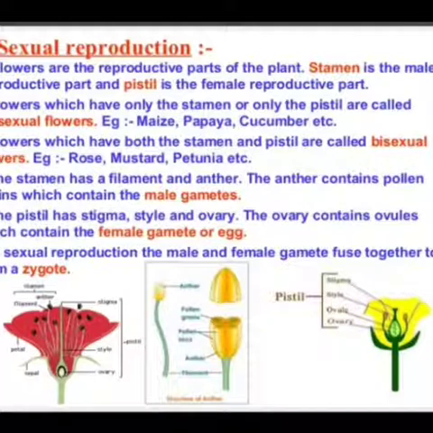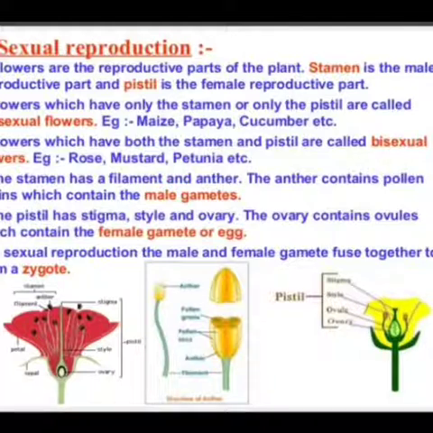Flowers which have only the stamen or only the pistil are called unisexual flowers. For example, maize, papaya, cucumber, etc. So, on the basis of reproductive parts, flowers are of two types, unisexual flowers and bisexual flowers. The flowers which have both the reproductive parts in them, that is the female reproductive part and the male reproductive part, are known as bisexual flowers. For example, rose, mustard, petunia, etc.